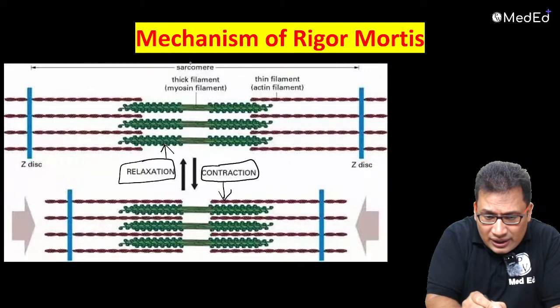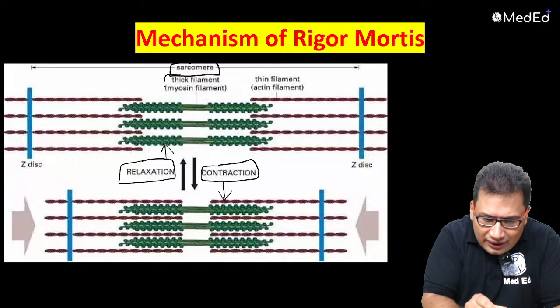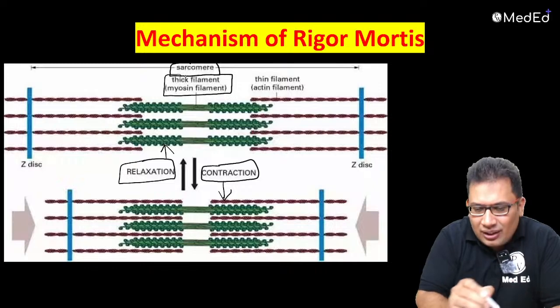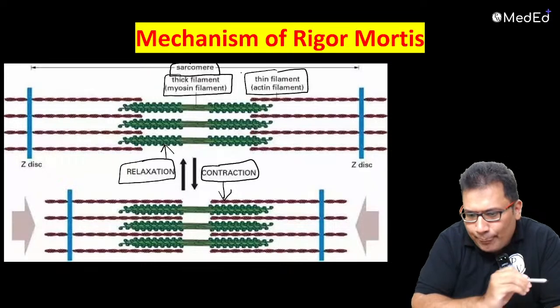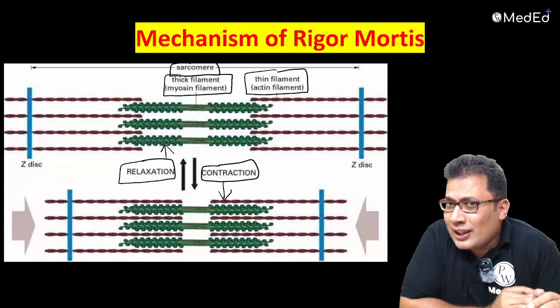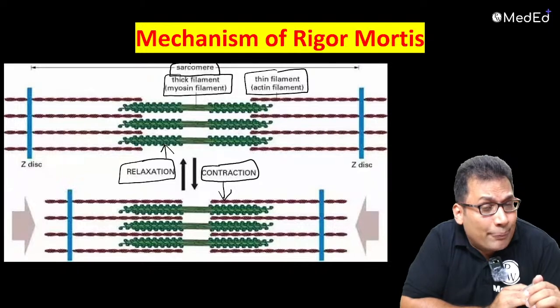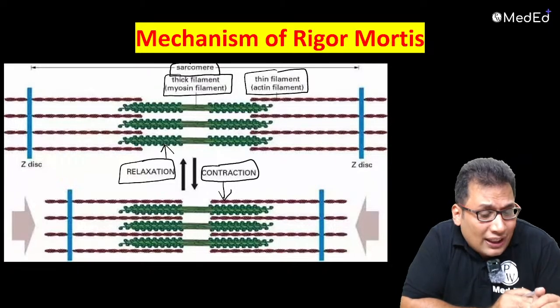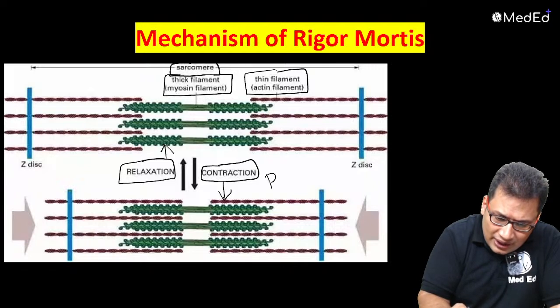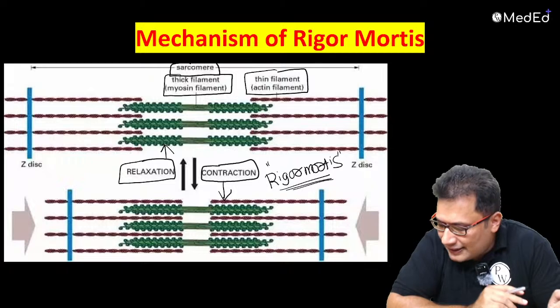And also see here the sarcomere, which is the functional unit of the muscle. We can see a thick filament, that is the myosin filament, and a thin filament, that is the actin filament. All the muscles undergo contraction after death by utilizing ATP that is present in the plasma. But for separation we need ATP. If there is no ATP, muscles will be in the contracted state, that is known as rigor mortis. So this diagram you need to write to get good marks in your prof exam.